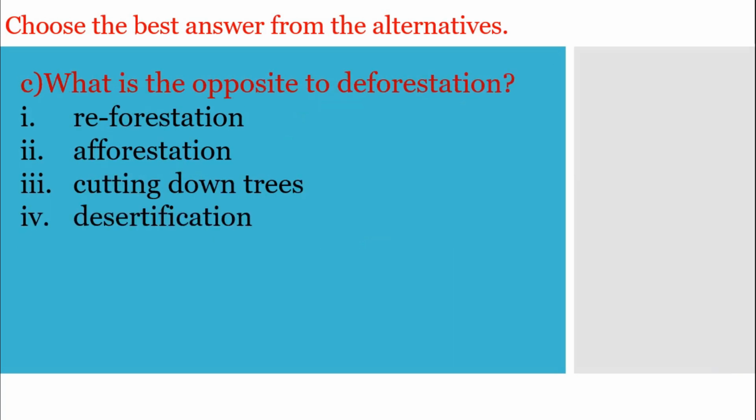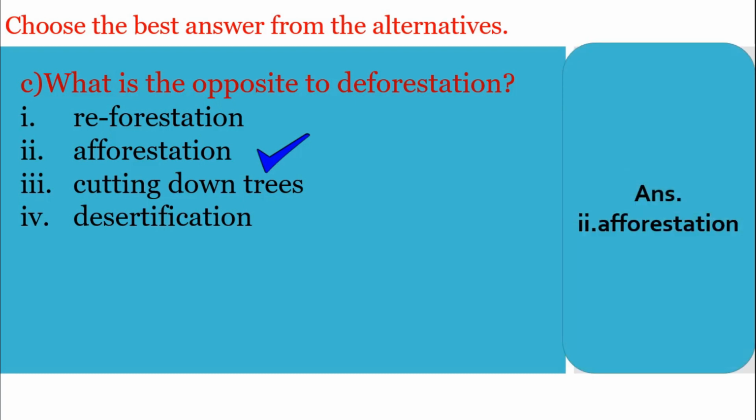Number C, what is the opposite to deforestation? So dear students, you have to find out the opposite word of deforestation. So the first option is reforestation. The second one is afforestation, that means tree plantation. Number 3 is cutting down trees. Number 4 is desertification. So the correct answer will be afforestation, because the other 3 options could not match with the main word as an opposite word. So here you can see the answer.